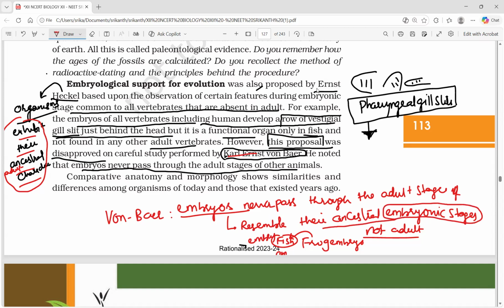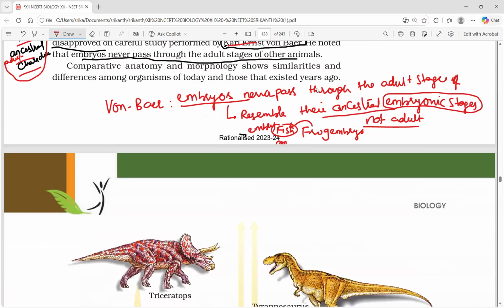That means frog embryo resembles fish embryo, not fish adult. Human embryo resembles fish embryo, frog embryo, reptilian embryo, not a reptile adult, not an amphibian adult. That was cleared by Van Baer.